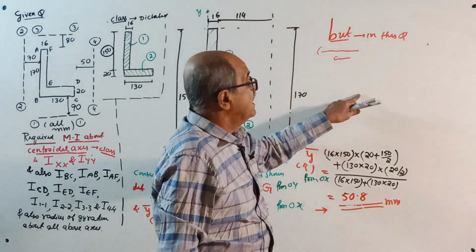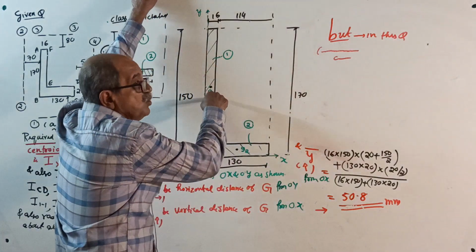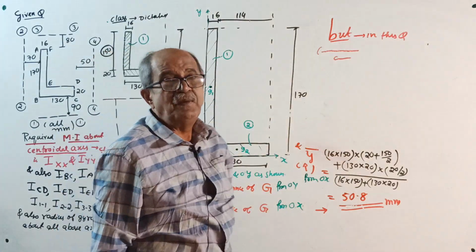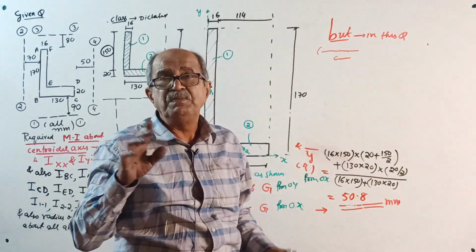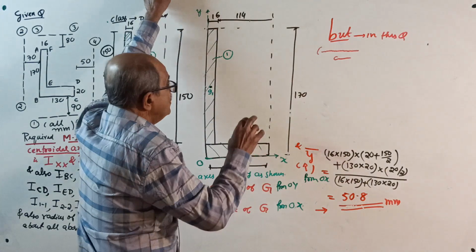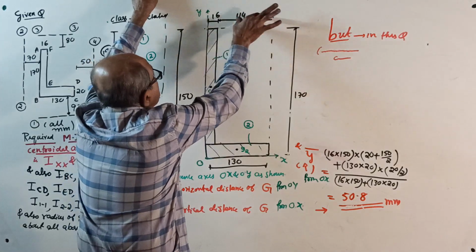Therefore, you have to locate that centroid G in this sketch only, because when you find moment of inertia, you again have to do it part by part. So don't write the boundary, because we want all these dimensions.